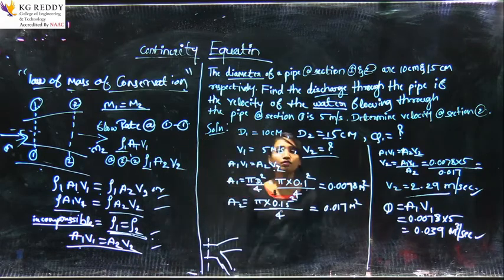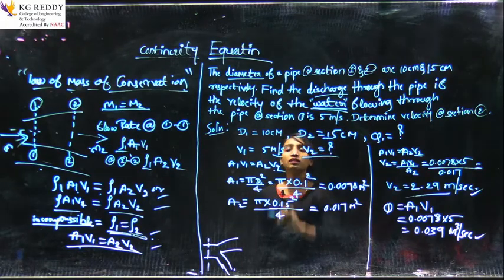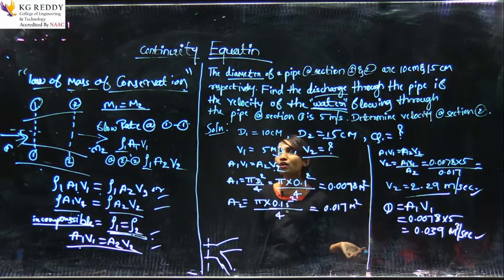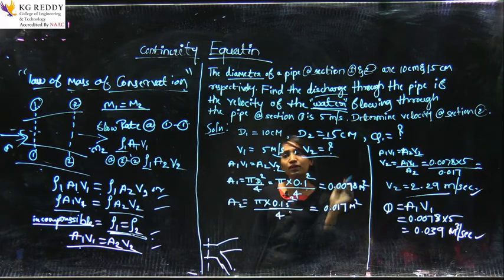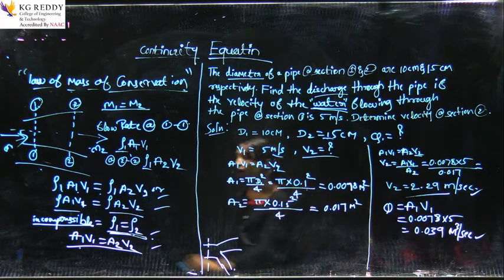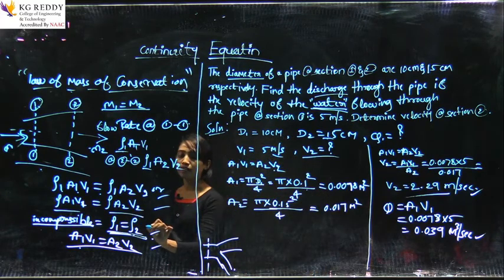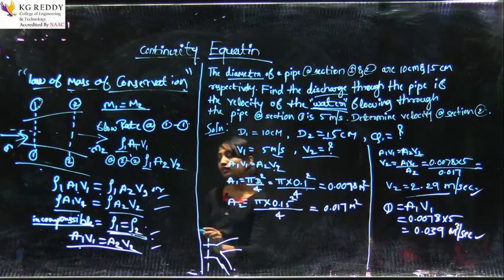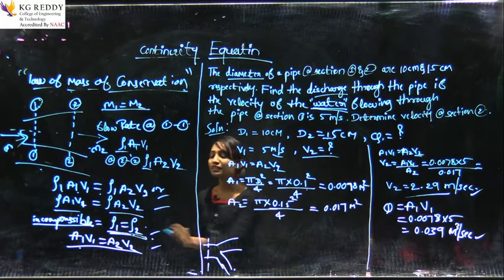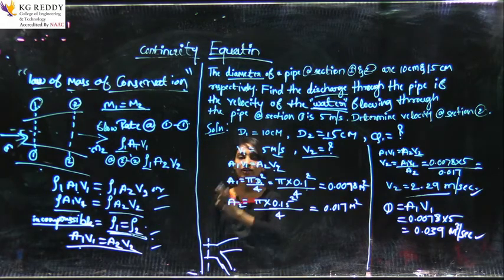In some of the problems, they may give oil, and the oil density will be different. But whether it is oil or water, whatever they give, you have to check whether it is a compressible or incompressible fluid. If they give a compressible fluid, you have to take rho 1 and rho 2 separately, because the density changes when it enters.